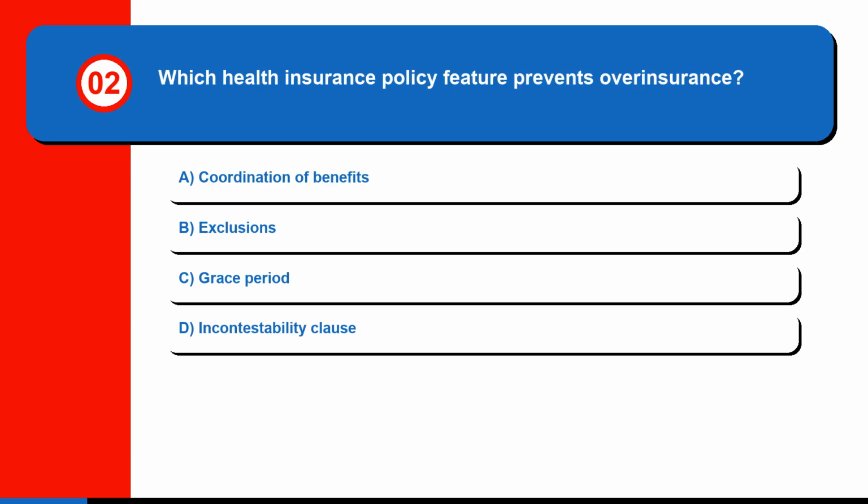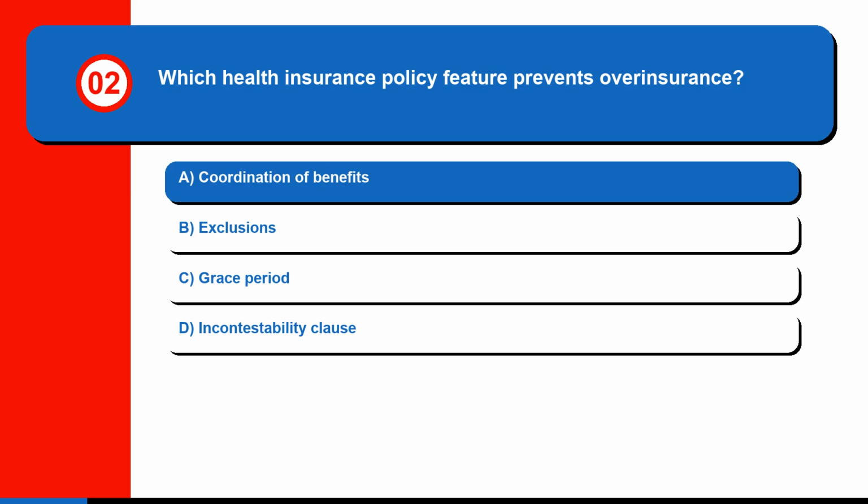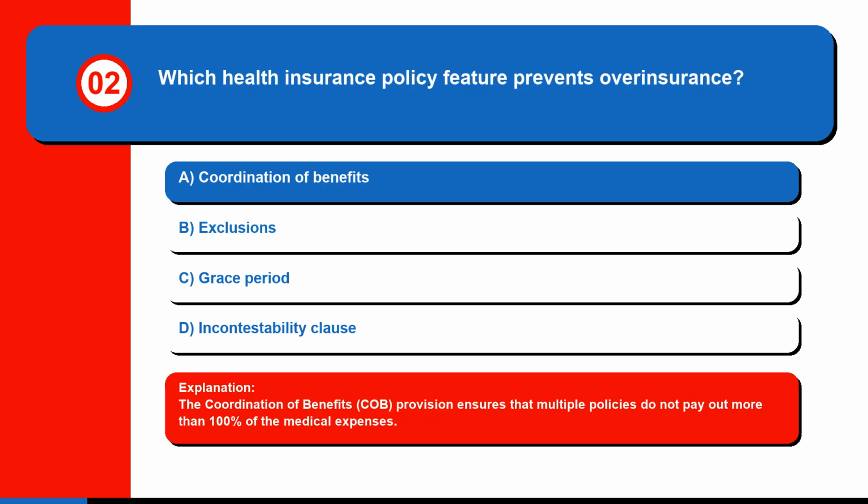Question 2. Which health insurance policy feature prevents overinsurance? A. Coordination of benefits, B. Exclusions, C. Grace period, or D. Incontestability clause. The correct answer is A. Coordination of benefits. The coordination of benefits (COB) provision ensures that multiple policies do not pay out more than 100% of the medical expenses.